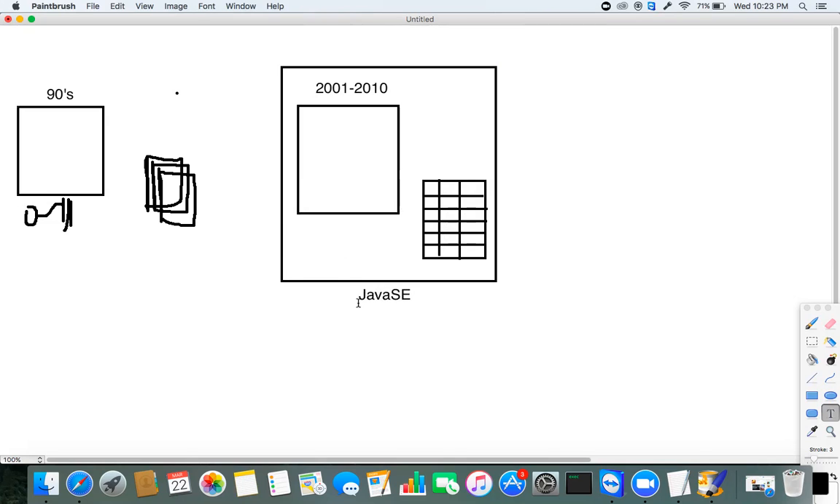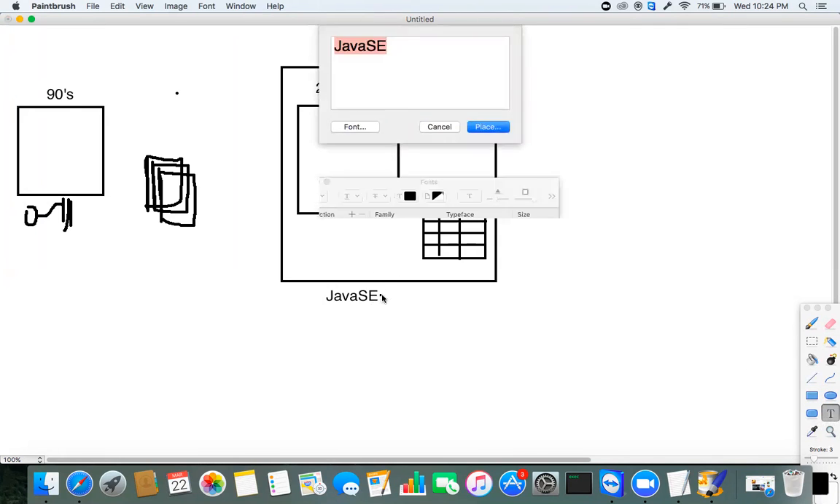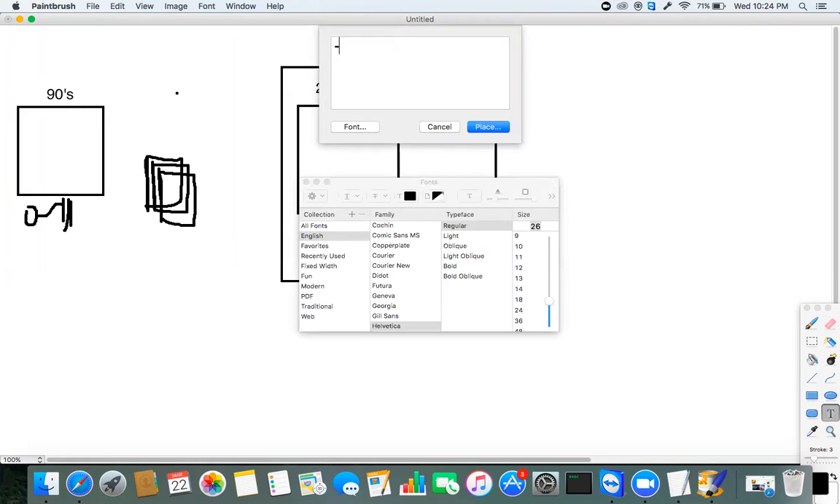Your course name is core Java, but the original name is not core Java, boss. The original name is Java SE. What you are learning is Java SE, which stands for Java Standard Edition. The latest version of Java SE is Java SE 8. It came into the market 4 or 5 years back.